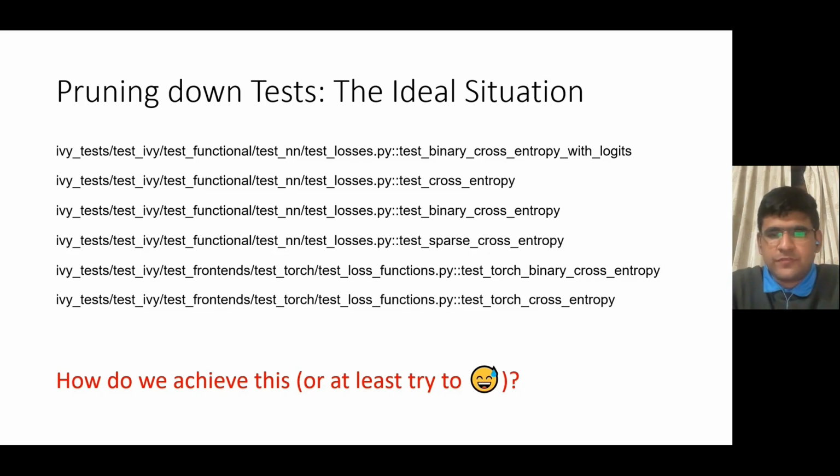And then, since the torch front-end functions, torch binary cross entropy and torch cross entropy, are wrapping these functions of the IVy functional API, these two tests should also be triggered, to make sure that they are not failing because of the changes made in the commit. No other front-end functions wrap these underneath, and hence they should not be triggered.